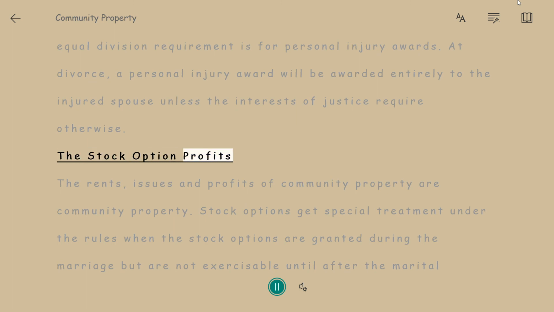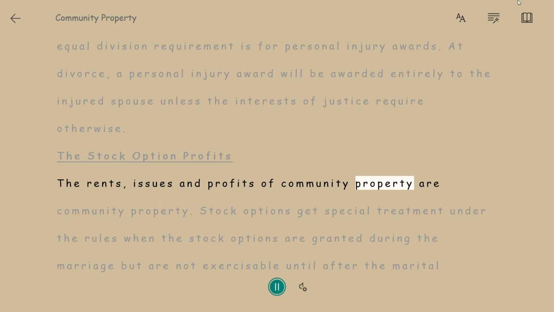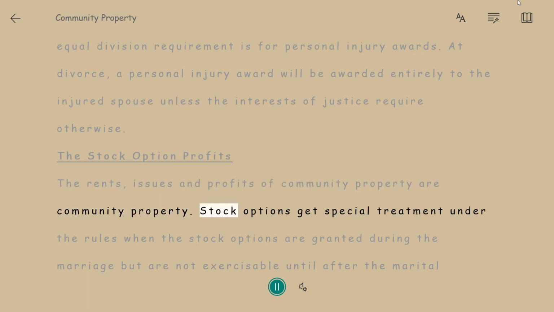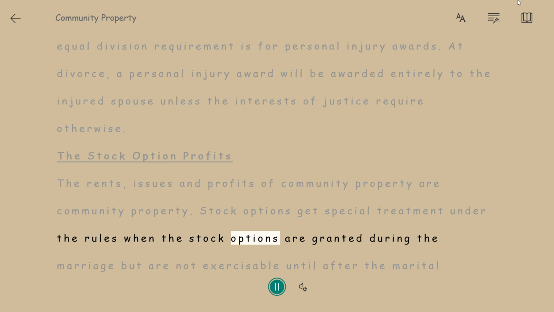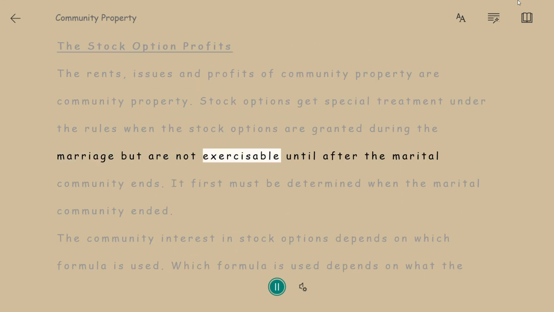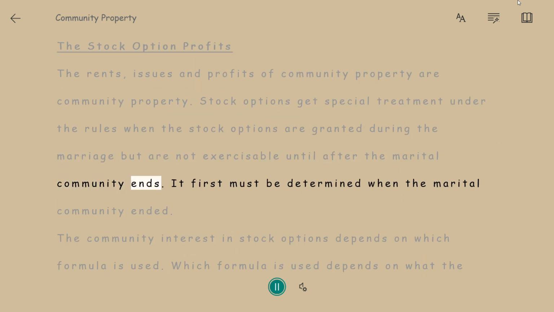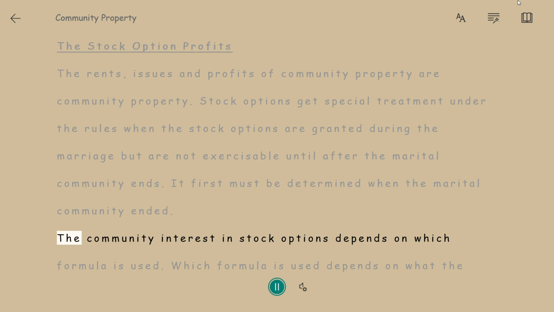Stock option profits. The rents, issues, and profits of community property are community property. Stock options get special treatment under the rules when the stock options are granted during the marriage, but are not exercisable until after the marital community ends. It first must be determined when the marital community ended. The community interest in stock options depends on which formula is used.